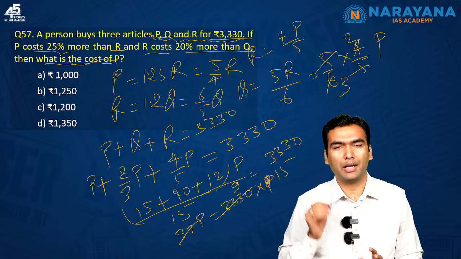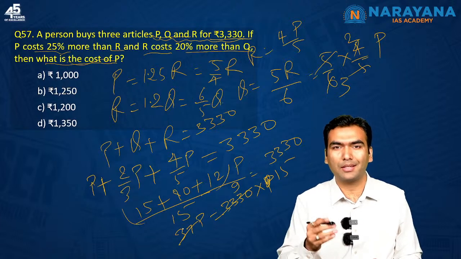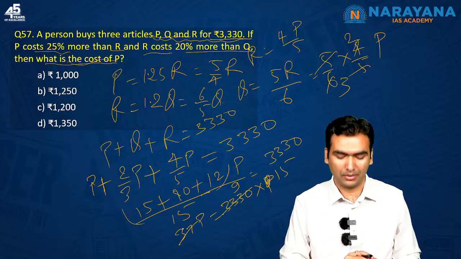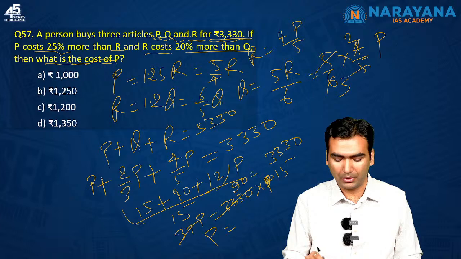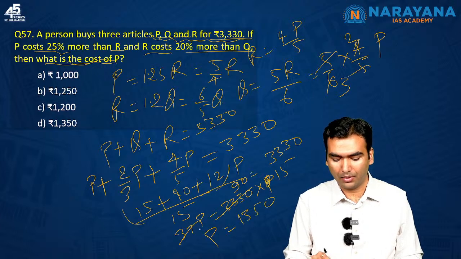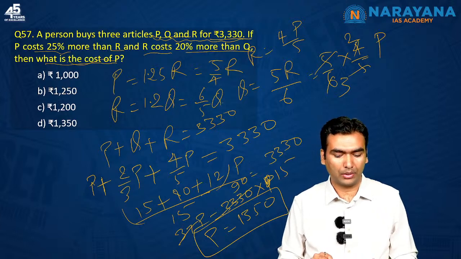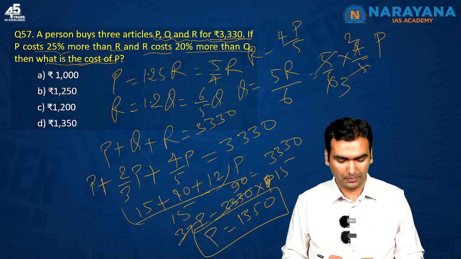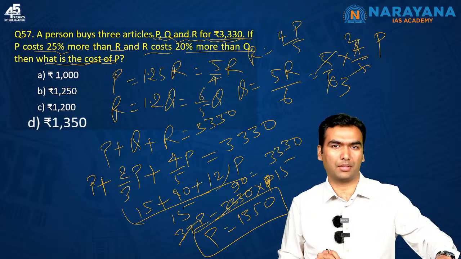To multiply it by 9, I simply did not multiply it. I simply did 37 into 10 is 370. Simply subtract 37 from that, and I will get 333. So it will be divided 90 times. P is equal to 15 into 90, 1350. If your calculation is fast, you can solve it within 2 minutes, which is required to be done in the UPSC paper. Okay, so our answer is D, 1350.